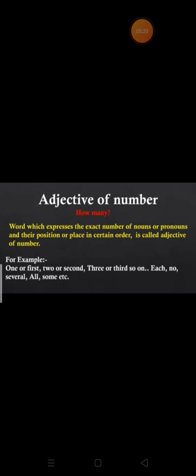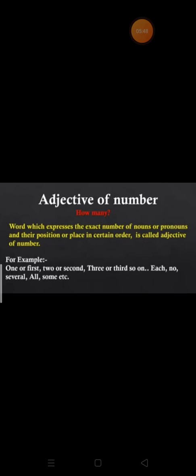And a few more words are each, no, several, all, some. So children, in the previous adjective of quantity we have read that they denote how much, and adjective of number will tell us how many. So children, if we talk about how much, or adjective of quantity, that is used with uncountable nouns.